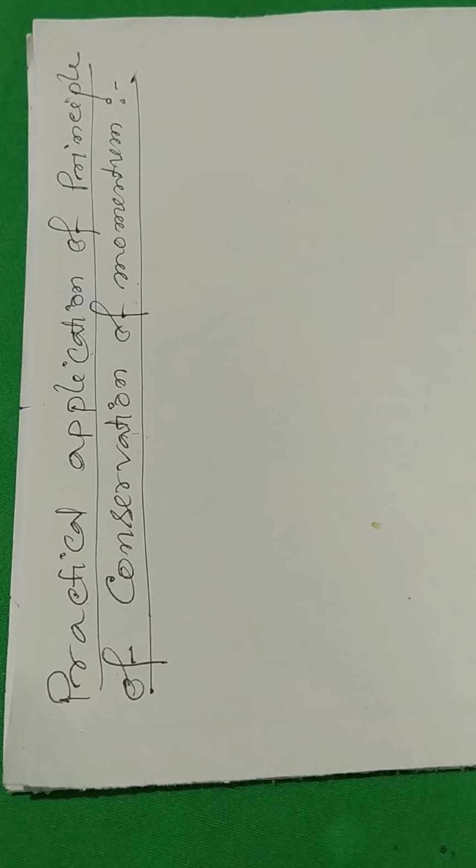So we'll now discuss some applications of the principle of conservation of momentum.